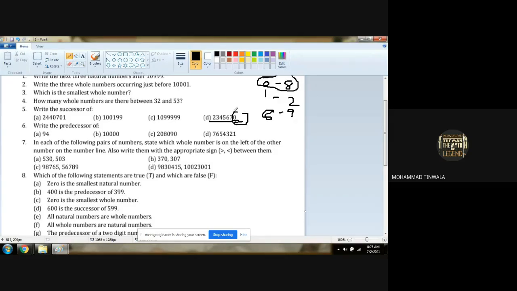Are you getting? Otherwise, if it is 9, at that time only it will be converted to 10 and carried forward to the next digit. Are you getting? Understood?